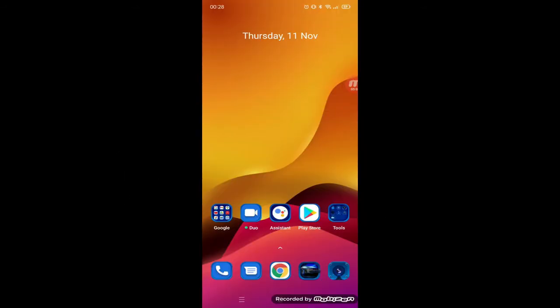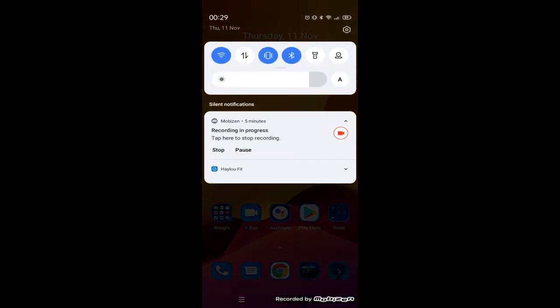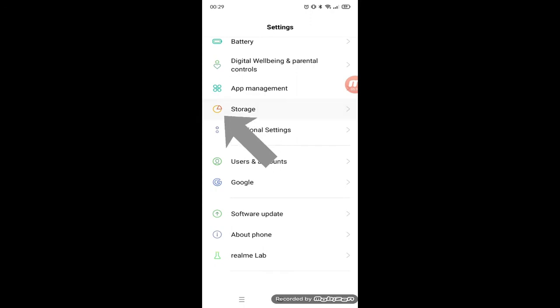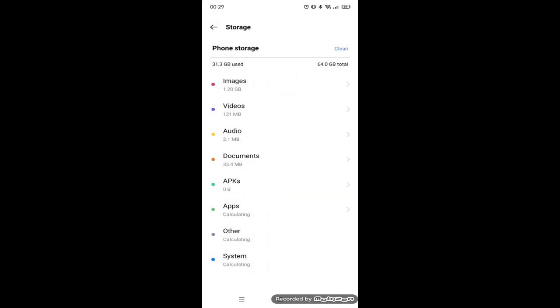Hello, beautiful people. There are some people who used to keep their file manager locked all the time. Well, you can keep your files locked all the time, but sometimes it drains your time. But here is a trick for how you can use your file manager from the settings option. Go to storage settings after entering into main settings. From here you can access your photos, videos or any other document file also.